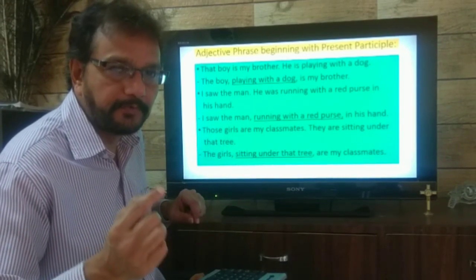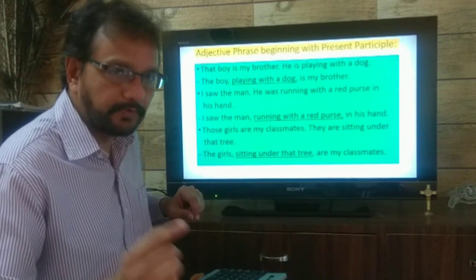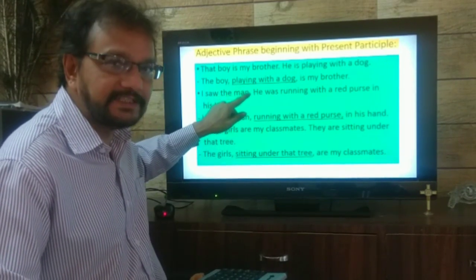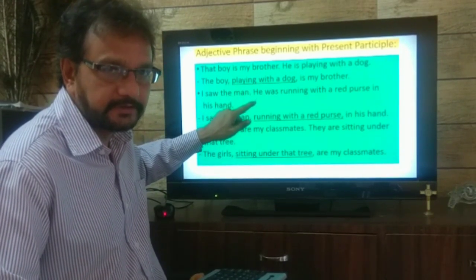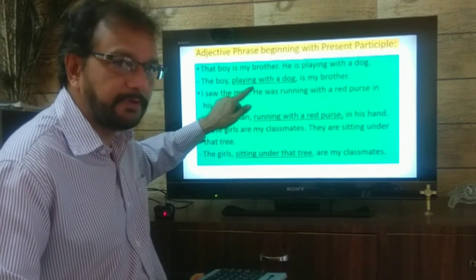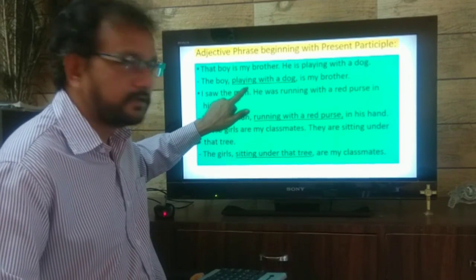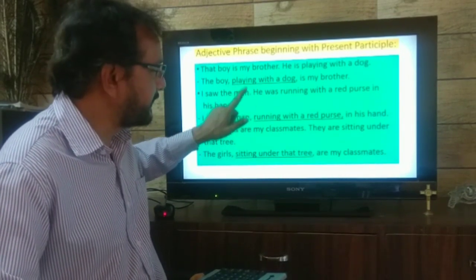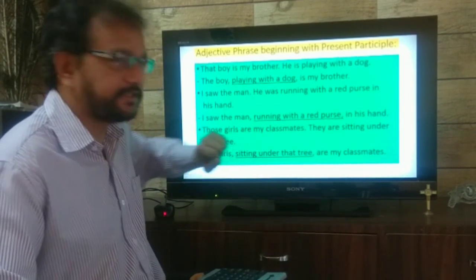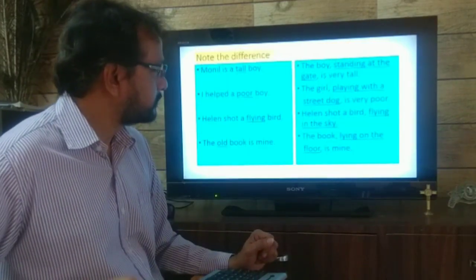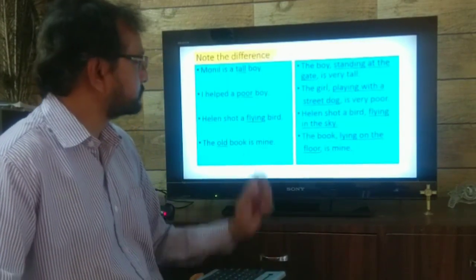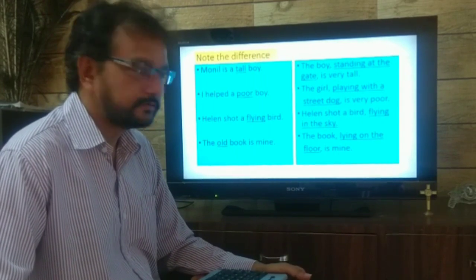The form of verb, action verb, or verb which carries ing behind it. It is followed by ing. We put ing behind the word. That is called present participle. Playing, running, sitting. So, let's see this. Note the difference.